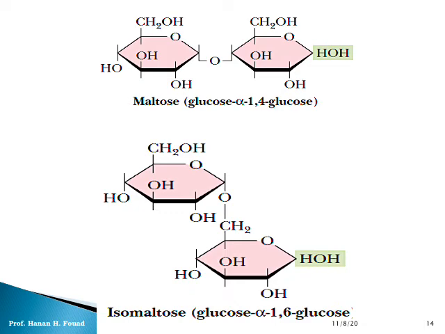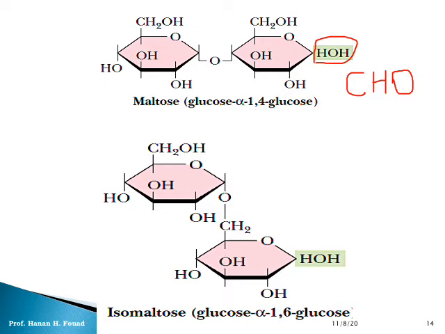Maltose has a free aldehyde. This is an aldehyde group. Anyone want to ask me, aldehyde is CHO? This is not a CHO. This is actually an aldehyde, but in the cyclic structure, it looks like that, HOH. If you revise the formula of the cyclic structure, the first carbon is converted into HOH, and this is not an alcoholic, okay?